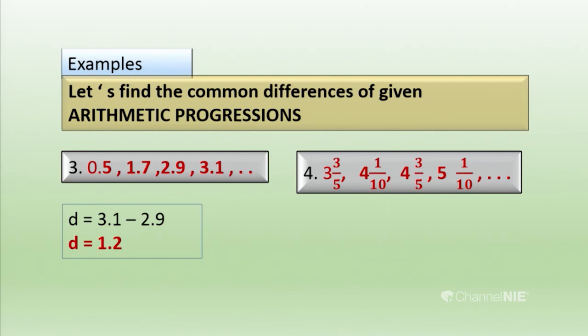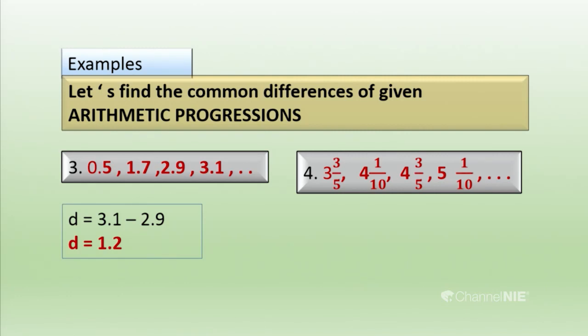Then the fourth one, that is a fractional arithmetic progression. You can do that. Don't worry, you can do that. Whether it is a fractional one or a decimal one, you should follow the same procedure. Here we have to find the common difference of that. How do you find the common difference?